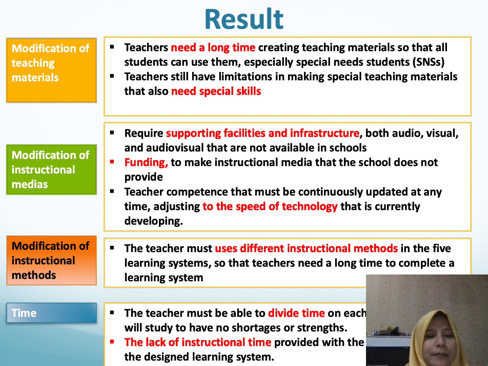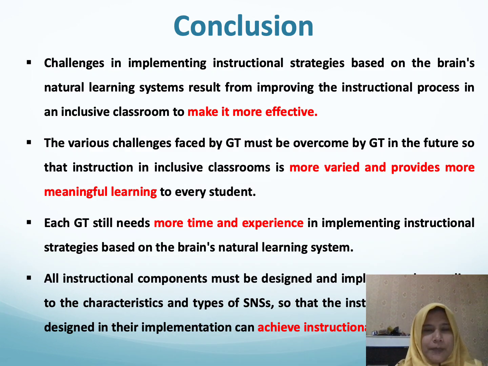And then this is the conclusion from our research. First, the challenges in implementing instructional strategies based on the brain natural learning system result from improving the instructional process in an inclusive classroom to make it more effective. The GTs gave an opinion about these instructional strategies when they compared them to the instructional strategies they always use.